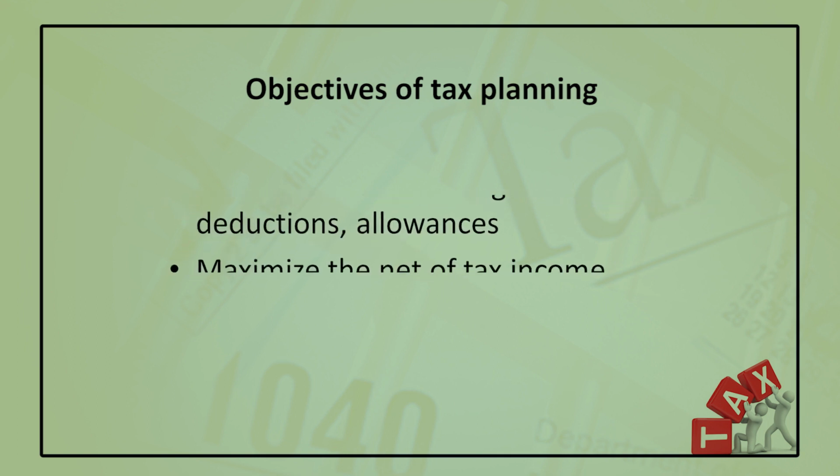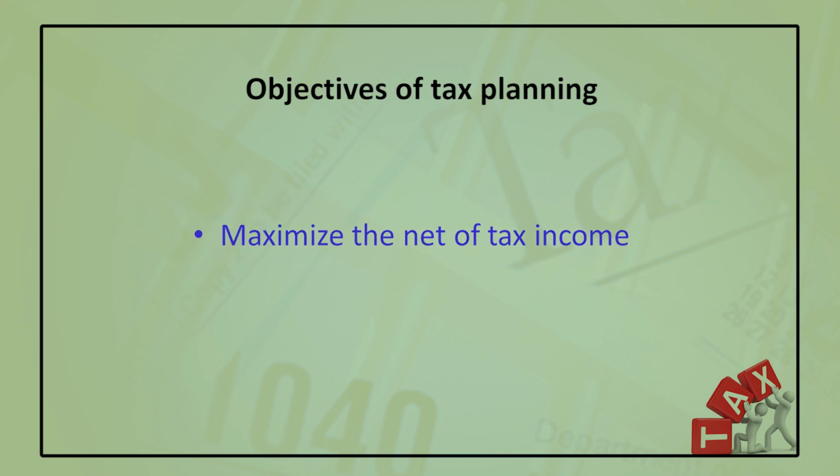So, it is our legitimate right to minimize the tax liability and to maximize the net of tax income, so that we can keep more money in our pocket and invest that portion in different investment plans. In that way, capital formation can also be increased.